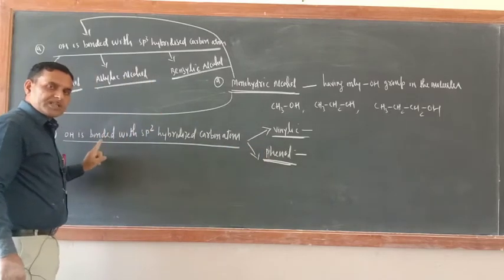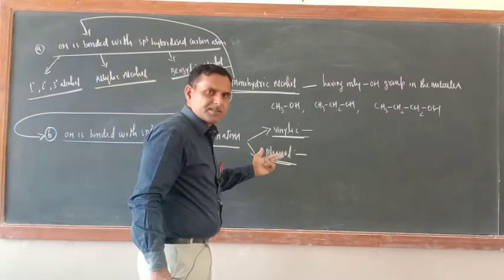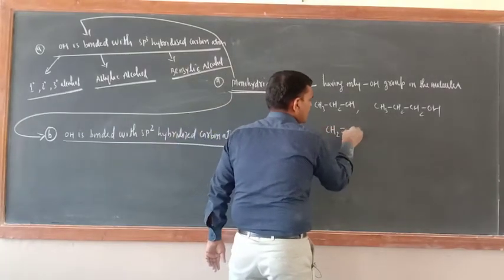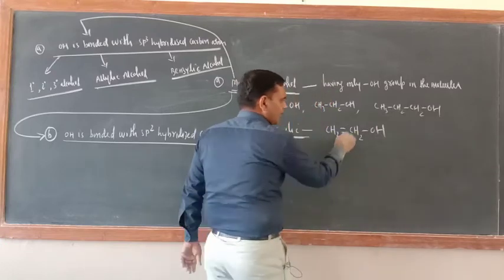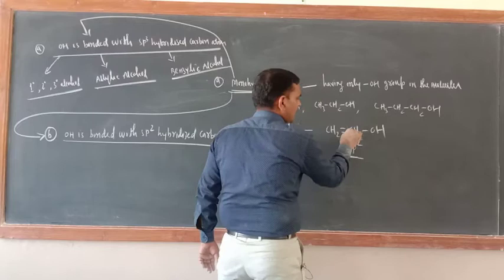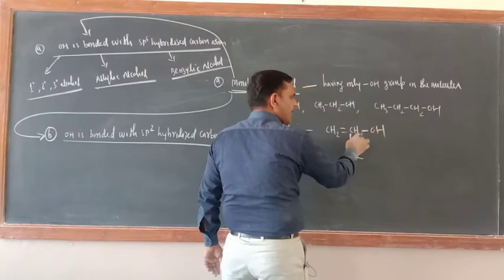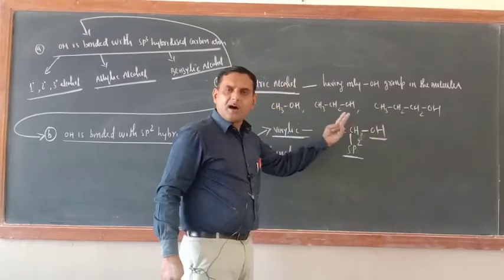So when OH is bonded with sp2 hybridized carbon atom, 2 conditions are possible. Vinylic, this is vinylic only: CH2 double bond CH2 and OH. Now this is an sp2 hybridized carbon atom, correct or not? In this carbon atom OH is bonded.